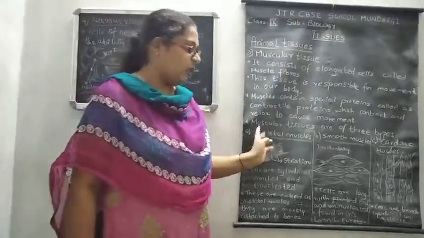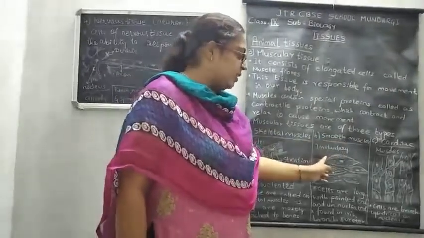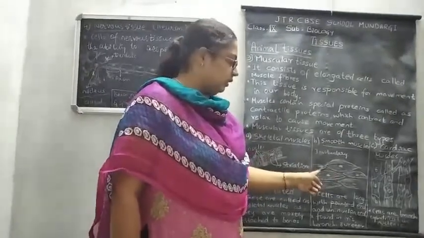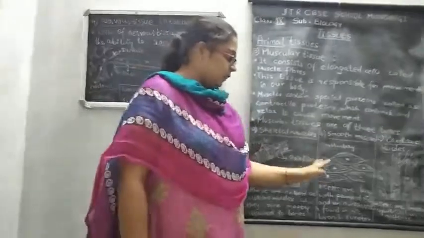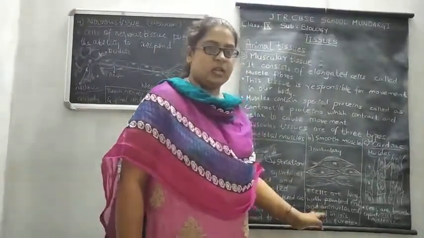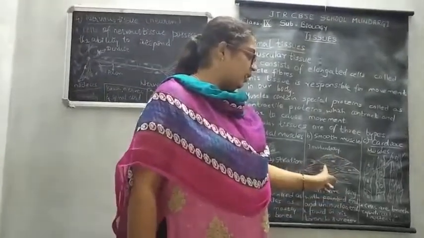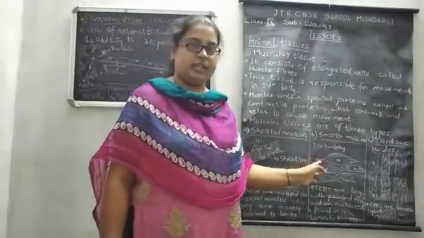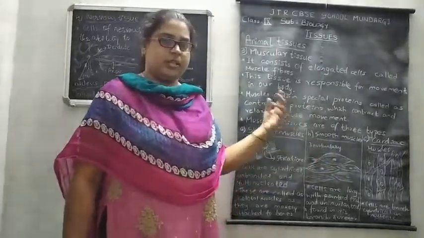Understood? Next, moving on to the second type, which is called smooth muscles. These cells are elongated with pointed ends, and they are involuntary in function because they are present in the bronchi of the lungs, the iris of the eyes, and also in the ureters. They perform their own function, and their function will not stop because they are not under the control of the conscious mind.